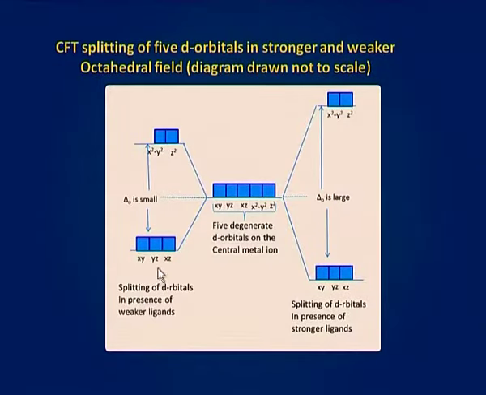This figure shows that not only is Δo, which represents the energy difference between the t2g and eg sets of orbitals, smaller in the weaker field complex than in the stronger field, but also that both the t2g and eg levels of the weak field are correspondingly closer to the level of the degenerate 5d orbitals of the metal ion than are those of the stronger field.